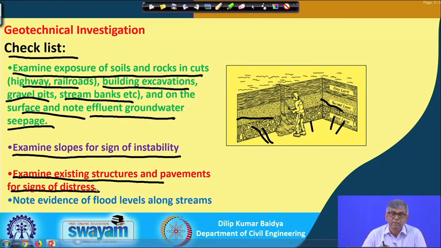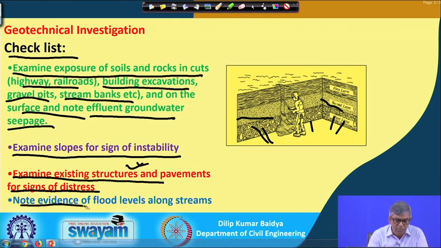As I have mentioned, on expansive soil, if there is a normal road, then you may find cracks because of the seasonal variation of moisture content in the soil. The pavement will go up and down, and that may result in cracks. So that is examining existing structures and pavement for signs of distress. These are the things to be noted.